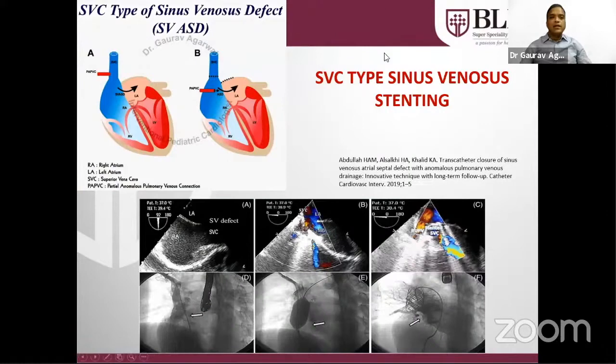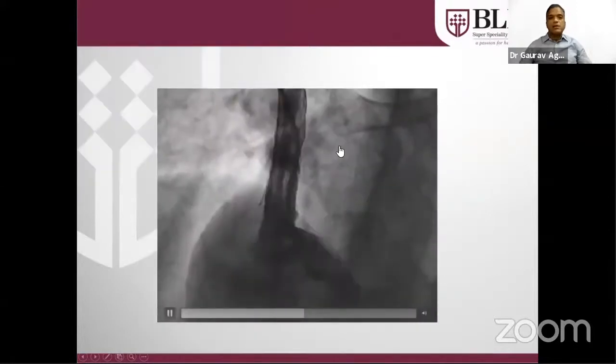This is a newer technique that has been performed for the last few years. Sinus venosus defect was previously closed only by open heart surgery. But if the conditions are suitable for the transcatheter method, it can also be closed in the cath lab by a non-surgical technique, by putting a covered stent across it. This is a covered stent across the sinus venosus defect.